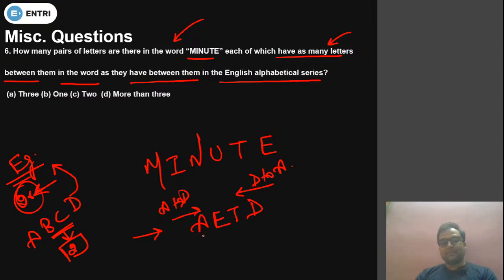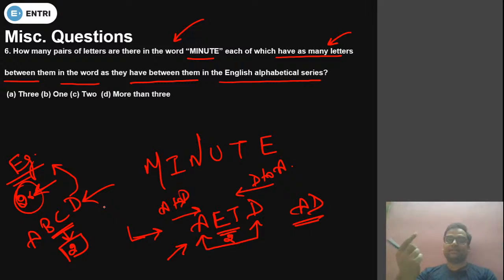Now, is the same gap there or not in this word? Yes, there is a gap of two alphabet between A and D. So the gap is same in English alphabetical series as in this word. This we have to find out. So this is a pair. A and D will make a pair, because the gap is same in both the word as they have in English alphabetical series.